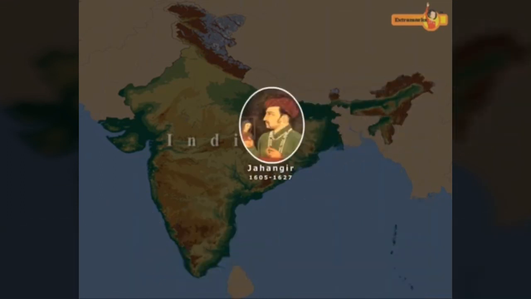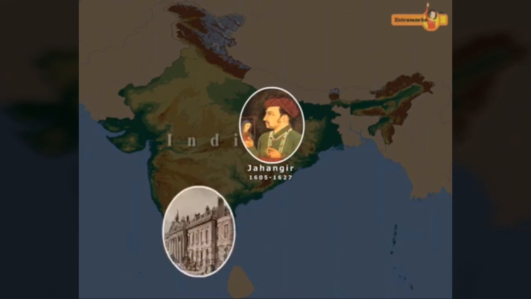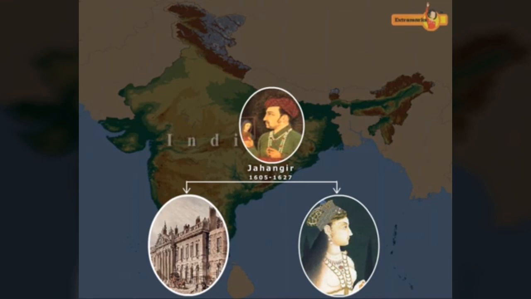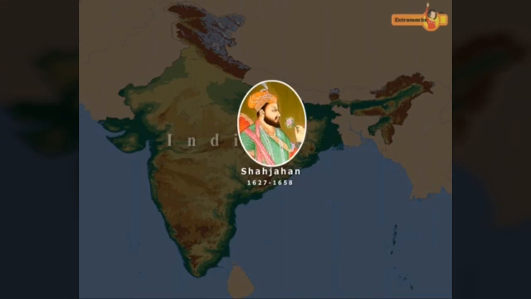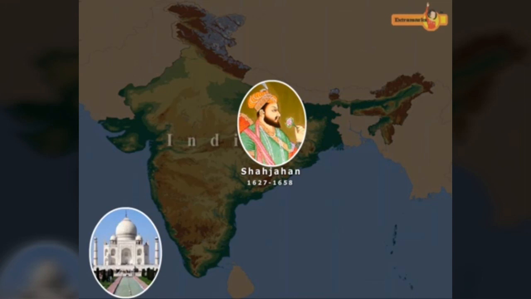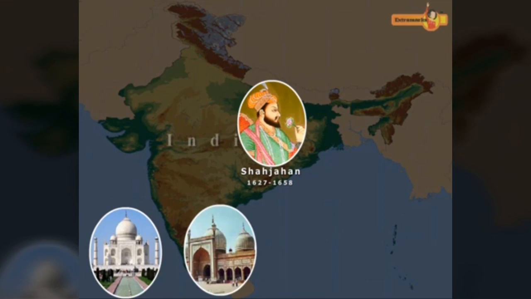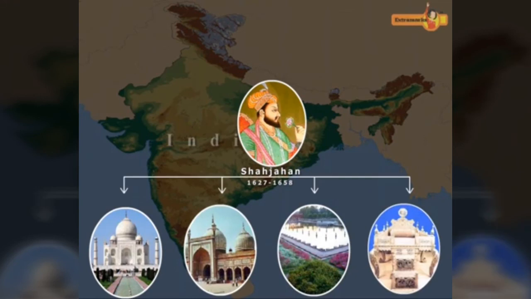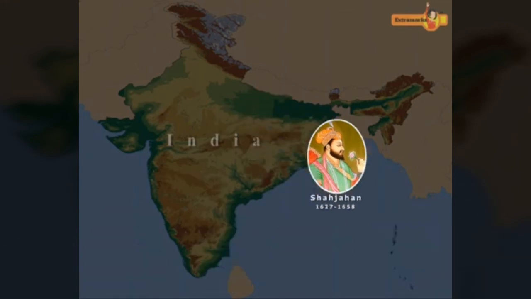Jahangir succeeded to the throne after Akbar in 1605. He was the first emperor to open relations with the British East India Company in India. His empress, Begum Noor Jahan, was the real power behind the throne. Shah Jahan was Jahangir's third son, who was born in Lahore in 1592. He was a great connoisseur of art and architecture, building monuments like the Taj Mahal, the Jama Masjid, and the beautiful Shalimar Gardens in Srinagar. The majestic Peacock Throne is also from his time.